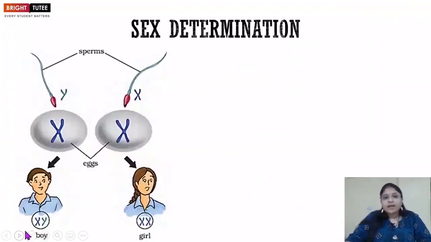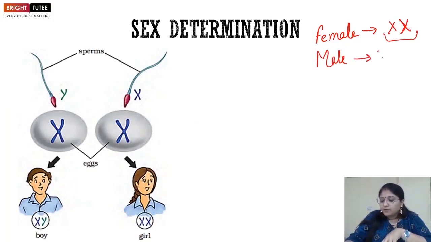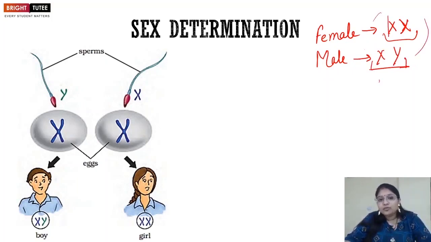In the case of male and in the case of female, we have the chromosomes as XX, right? So if you remember, we said that there was a pair of sex chromosomes. In female, that pair is XX, whereas in the case of male, it is XY, right? So female will have XX chromosomes, whereas the male will have XY chromosomes. This pair is called the sex chromosome. Why are they called the sex chromosome? Because they help in determining the sex of the baby.